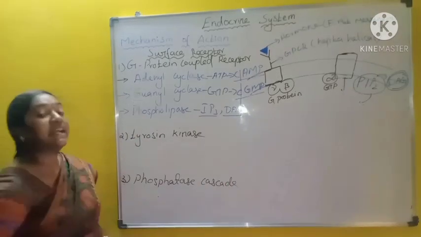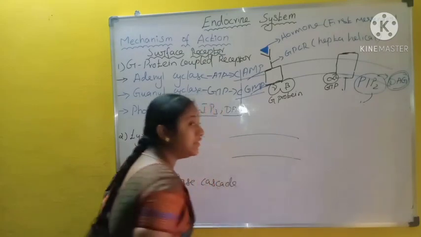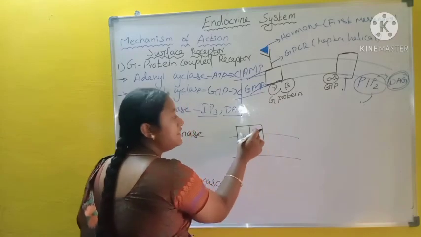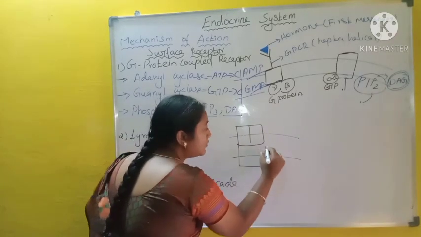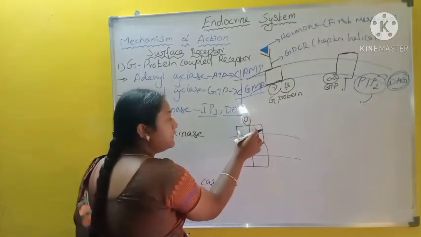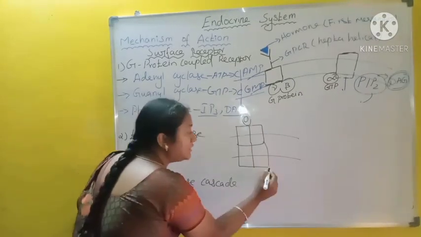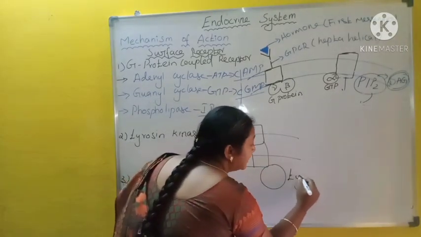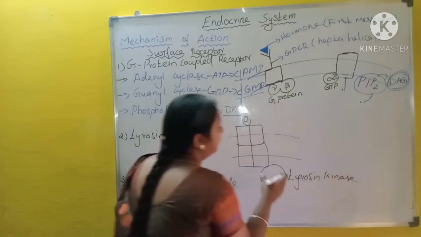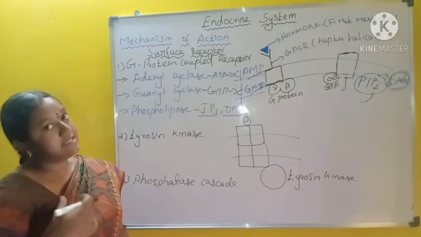Now we will see about the tyrosine kinase receptor. This tyrosine kinase receptor has 4 subunits, 2 subunits located on the outside of the cell membrane and 2 subunits located within the cell. When the hormone binds with the outside subunits, the inner subunits become activated. The inner subunits bind with tyrosine kinase enzyme. When the tyrosine kinase enzyme is activated, the phosphorylation is initiated.